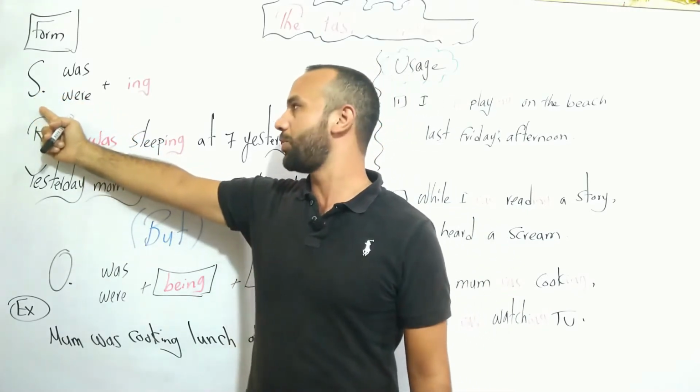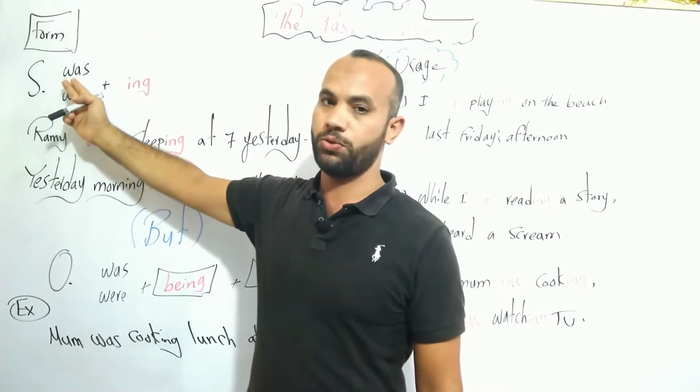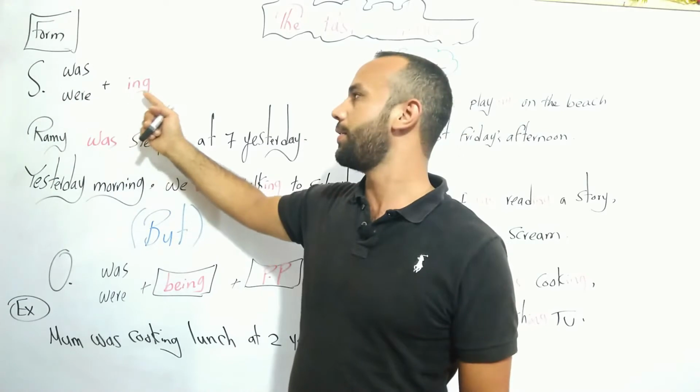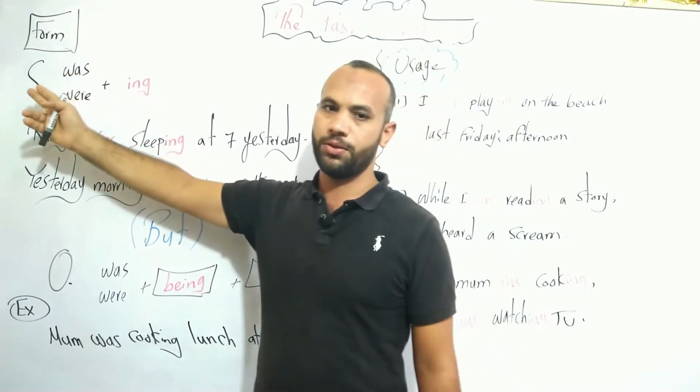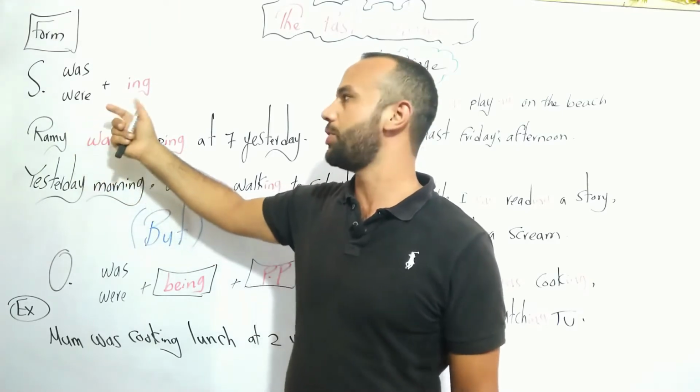ابدا على طول بالسبجكت. If the subject was singular, was; plural, were; plus ing. Subject was/were plus ing.